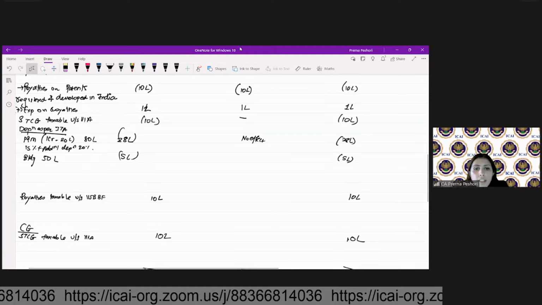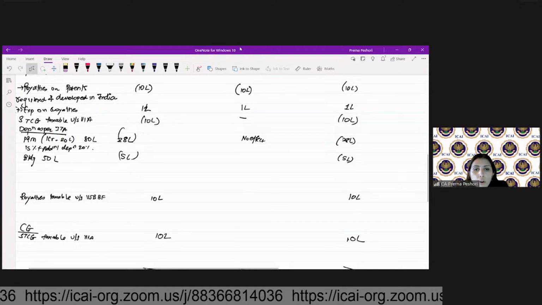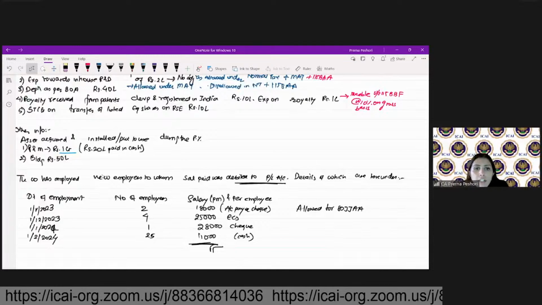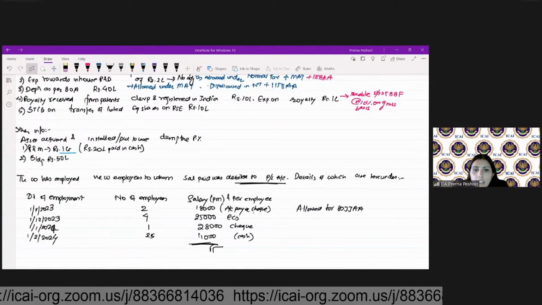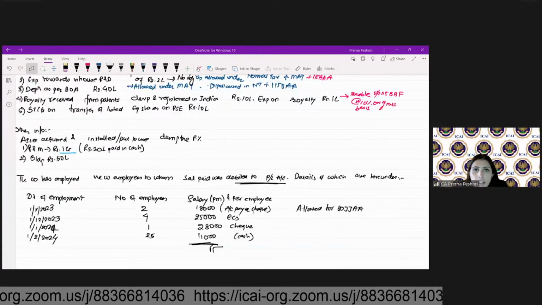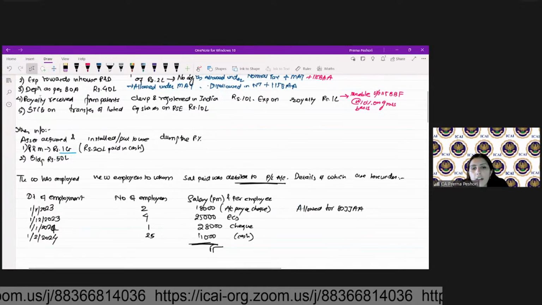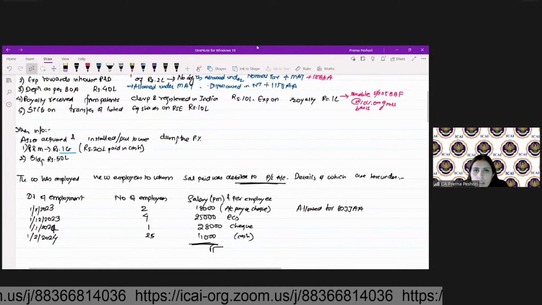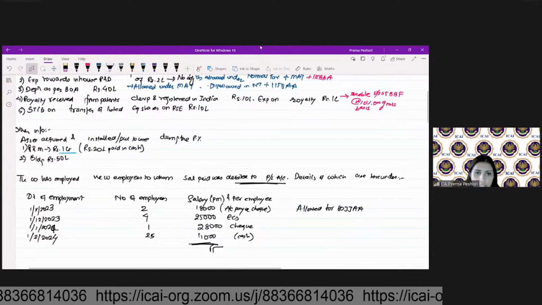So, first one, account payee cheque, 18,000 is paid to employees. Whether this will be allowed for 80JJAA? It is paid by account payee cheque, 18,000. Yes, allowed. So we'll take that.